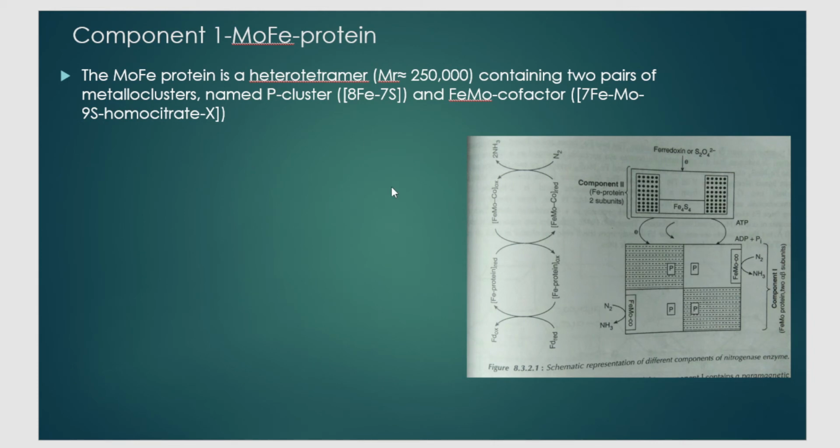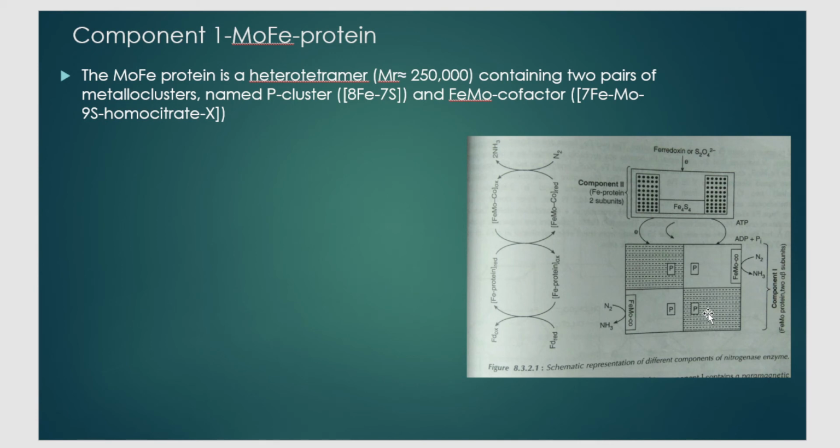So component number 1 is called the FeMo protein, or you can also call it MoFe protein. It is a heterotetramer and it contains two main parts, a P cluster and a FeMo cofactor. What are the two main parts of a FeMo protein? It is a P cluster. You can see P, P, P, P here, correct?